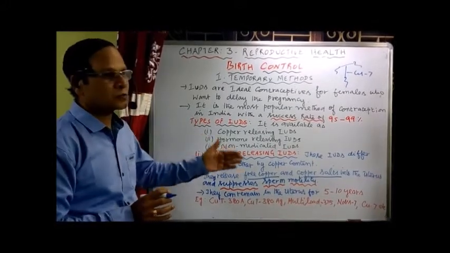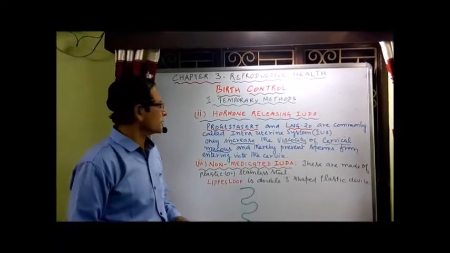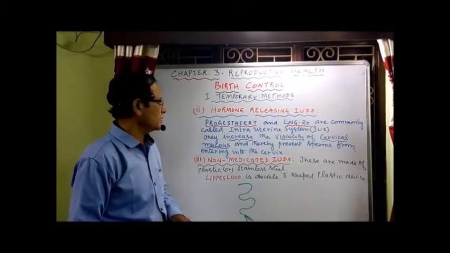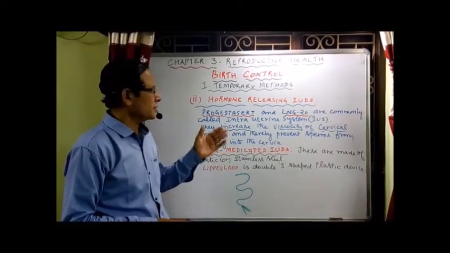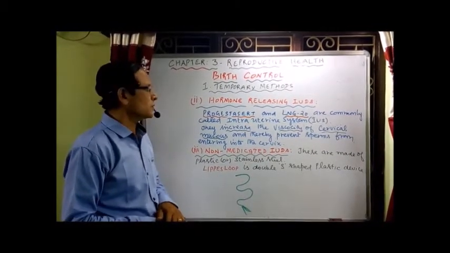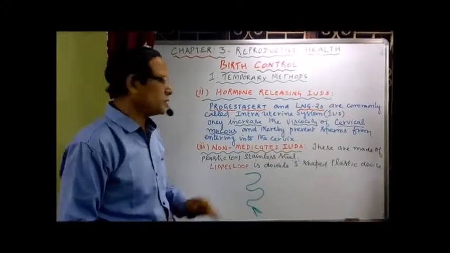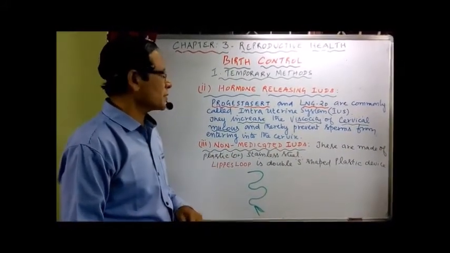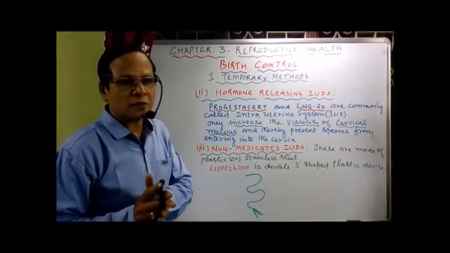We have to go for hormone releasing IUDs and non-medicated IUDs. The second type of IUD is hormone releasing intrauterine devices. Examples are Progestasert and LNG-20, that is levonorgestrel 20, commonly called intrauterine system. What is their role? They increase the viscosity of the cervical mucus, so they prevent sperms from entering the uterus, because the mucus is very thick and the sperms are unable to penetrate it.